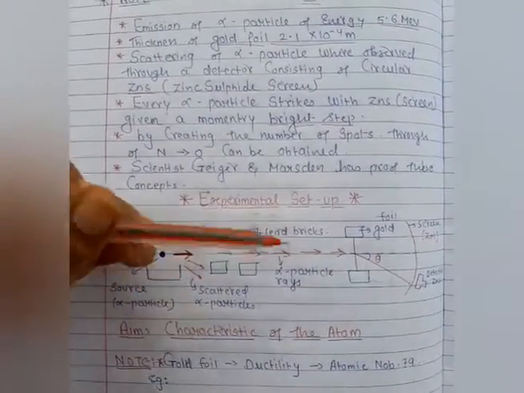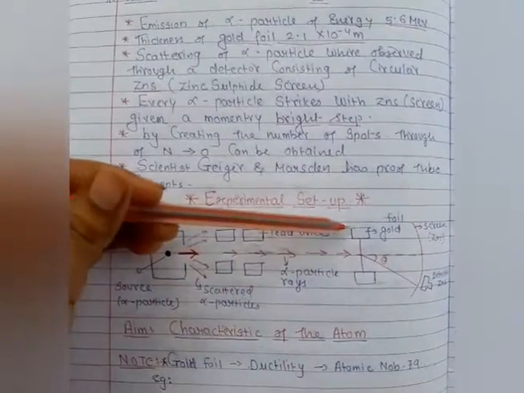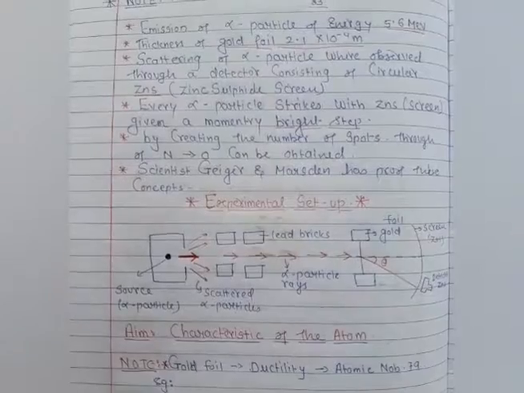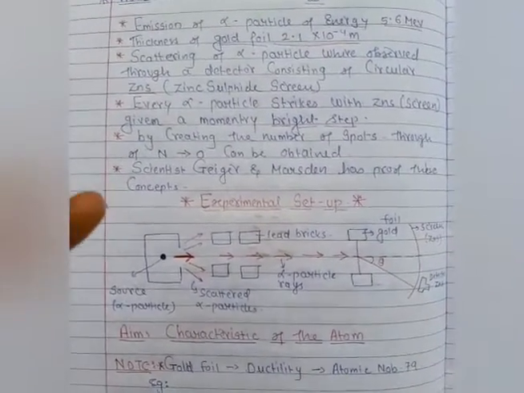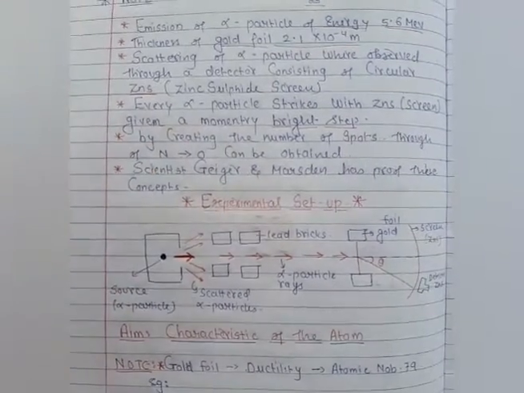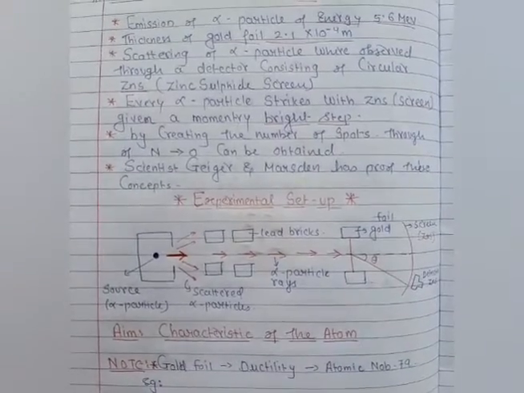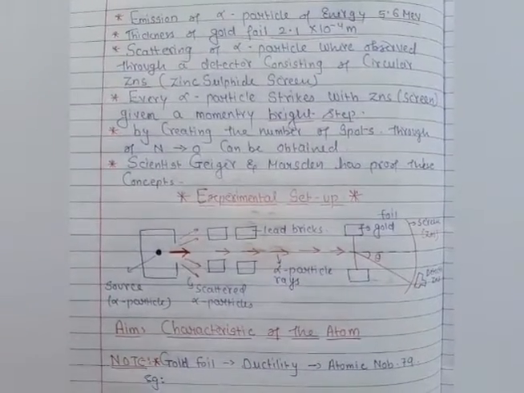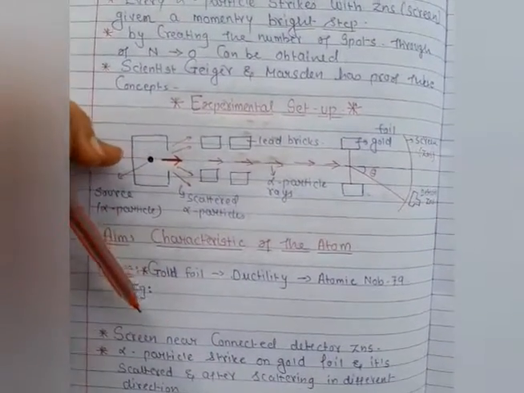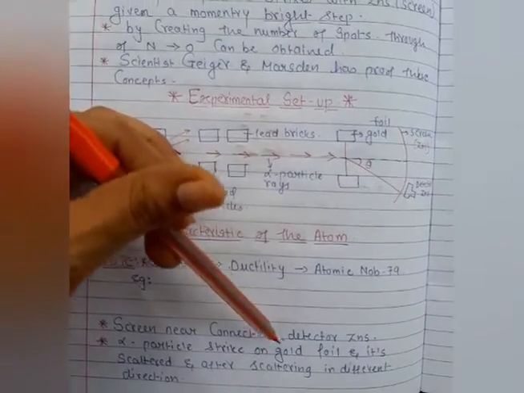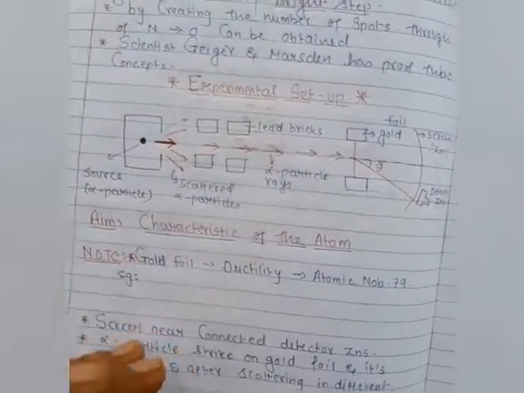So when we use this gold foil, whose atomic number is 79, and we compress all these gold atoms, the atoms are stretched or spread in all directions. After stretching and applying force on this gold foil, students, all these gold atoms move in a straight line, as I can explain here.